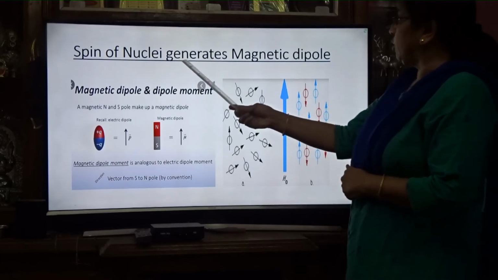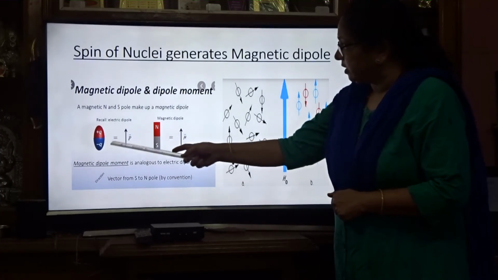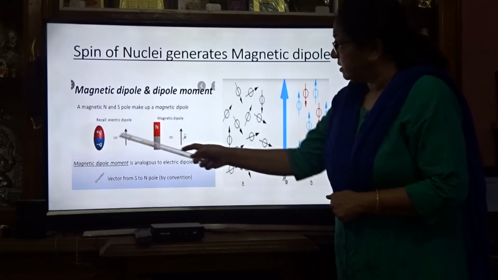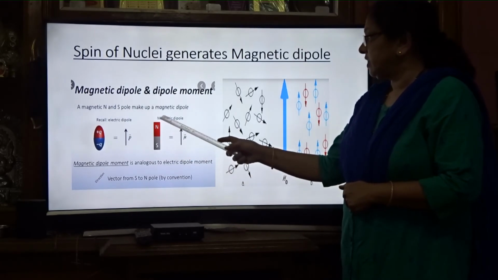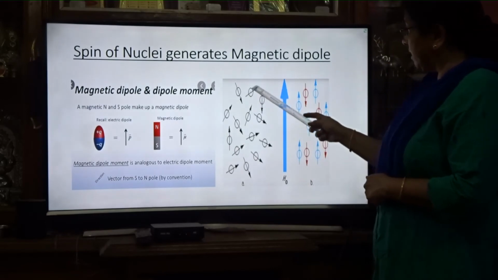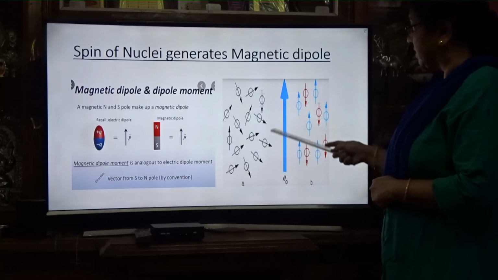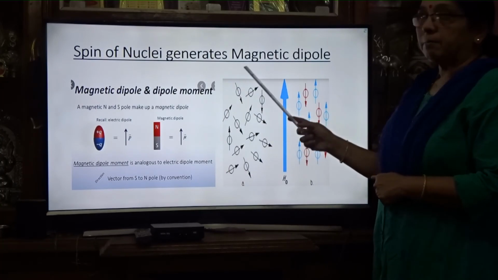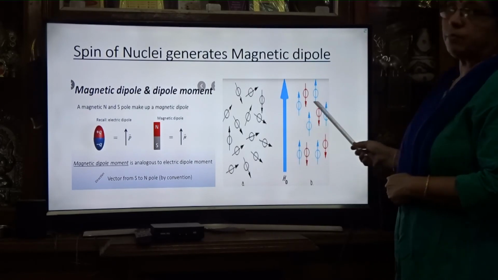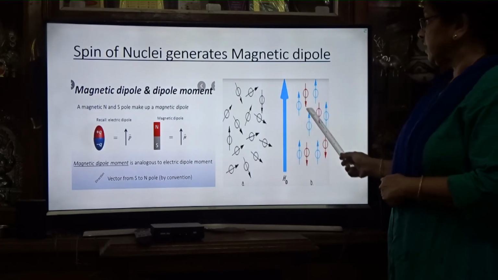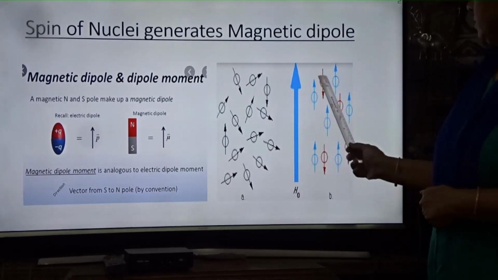So the spin of nuclei generates a magnetic dipole. In electricity you have plus and minus; magnetic dipole means you have north and south poles. Before the magnetic field is applied, they are arranged in one way. When a magnetic field is applied in the NMR spectrometer, they are arranged in this type of direction, north-south direction. They are acting as dipoles. First they are arranged in this way, and another time they are arranged in this pattern.